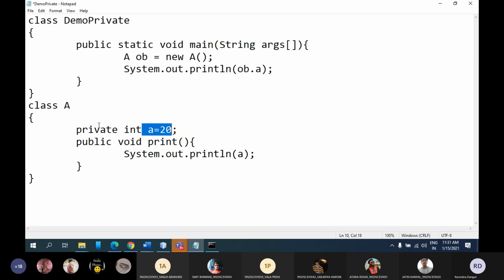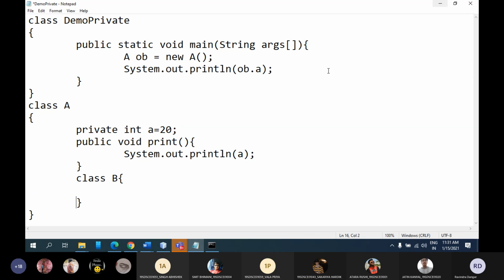Fine, but if I want to access the private data members in different class, then there is one way. What we can do, we can define this class inside class A. So in all inner classes, we can access all the members, even though the members are private data members. So if here I had defined a class, let's say class B, inside this class,